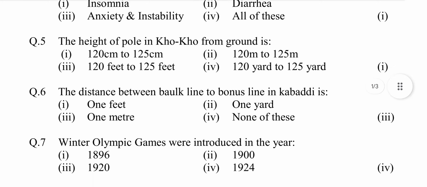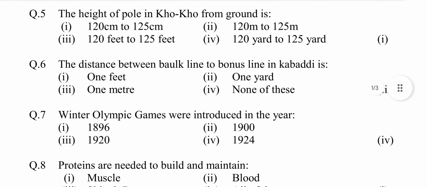Question number 5, the height of pole in Kho Kho from ground is. Option first, 120 centimeter to 125 centimeter. Second, 120 meter to 125 meter. Third, 120 feet to 125 feet. Fourth, 120 yard to 125 yard. Answer is option first, 120 centimeter to 125 centimeter.